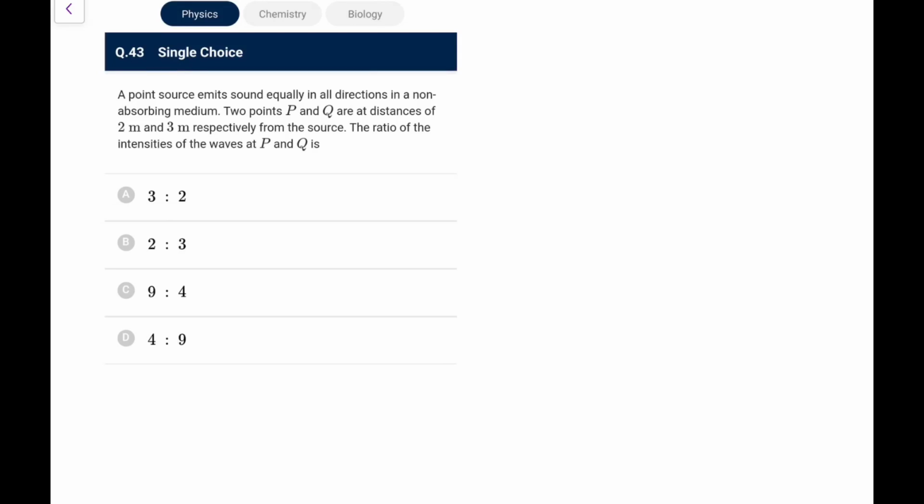A point source emits sound equally in all directions in non-absorbing medium. Two points are at a distance 2 and 3. The ratio of the intensity, you all know, I is proportional to 1 by r square. So because it is 2 by 3, this I1 by I2 would be inverse, that would be 9 by 4. Go for option C. This is again an easy one for you.